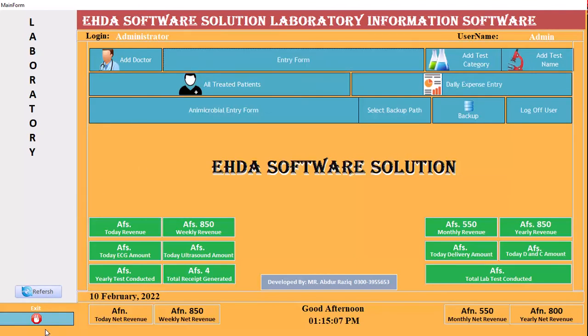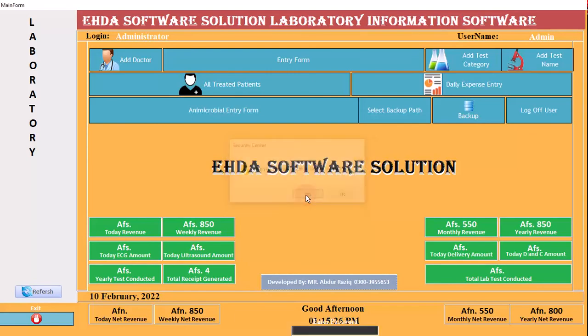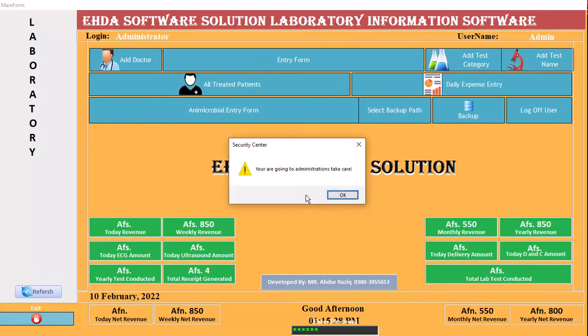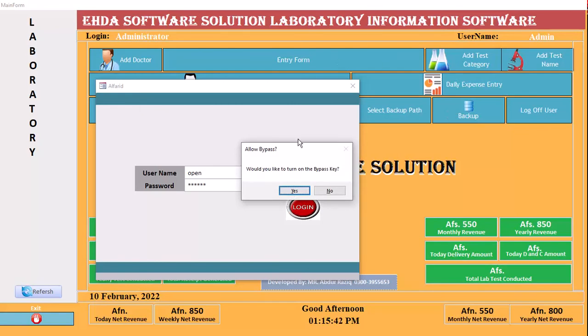So in my opinion, this is final, and I will be very thankful. Another thing: if you want to change the whole profile, for example the software solution, click here. I will give you this password and username. Yes, give the password. It is for your security, because when you give this software, he will not be able to change the name. So I click here on this username, and this is the password.